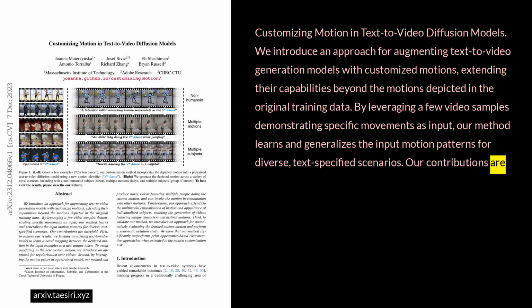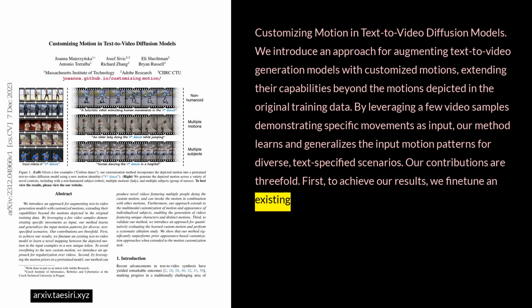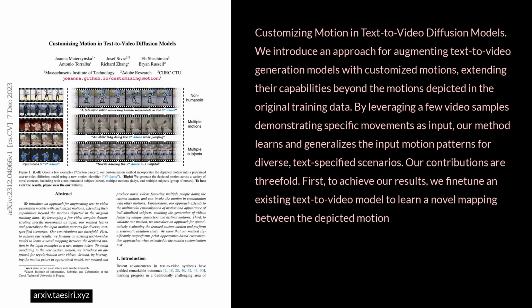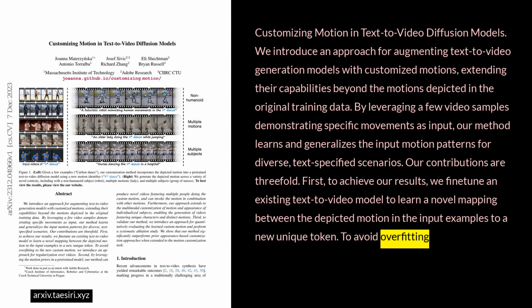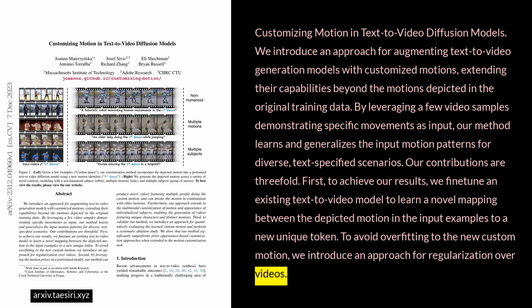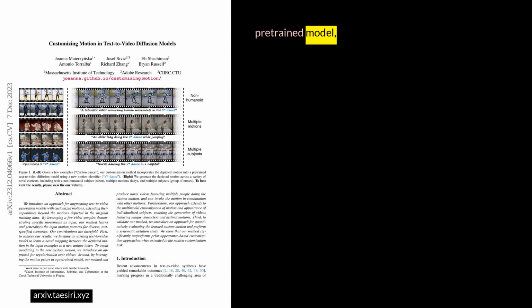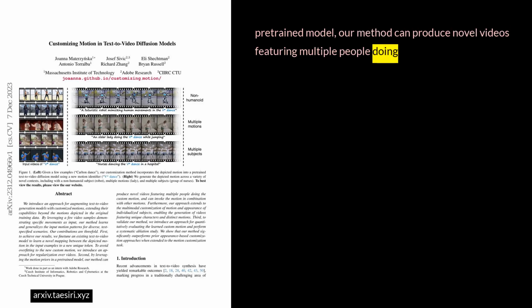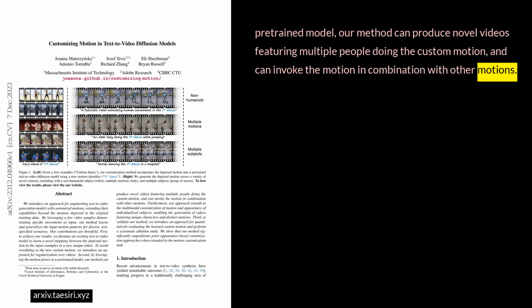Our contributions are threefold. First, to achieve our results, we fine-tune an existing text-to-video model to learn a novel mapping between the depicted motion in the input examples to a new unique token. To avoid overfitting to the new custom motion, we introduce an approach for regularization over videos. Second, by leveraging the motion priors in a pre-trained model, our method can produce novel videos featuring multiple people doing the custom motion and can invoke the motion in combination with other motions.